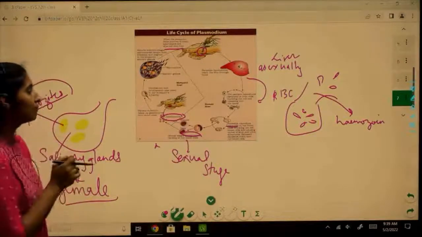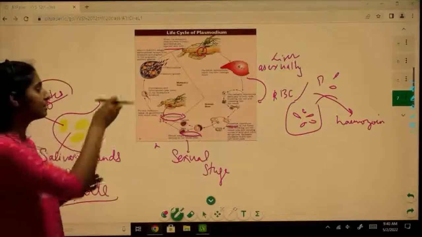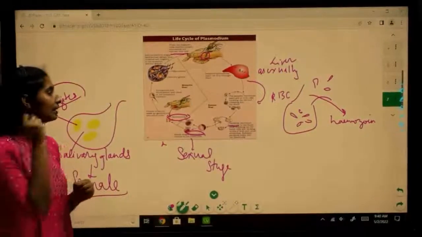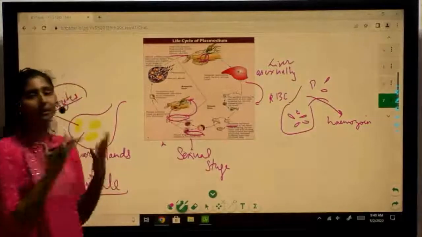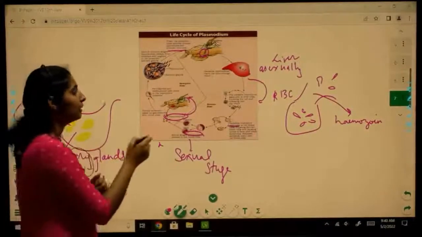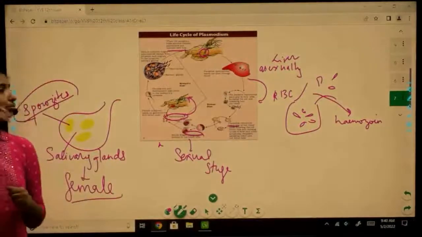Now what is going to happen is the female mosquito, during a blood meal, will come and bite the human, and during this blood meal they will take up these gametocytes again. So from the blood these gametocytes are taken up by the mosquito during a blood meal. So again these gametocytes of Plasmodium travel to the mosquito.